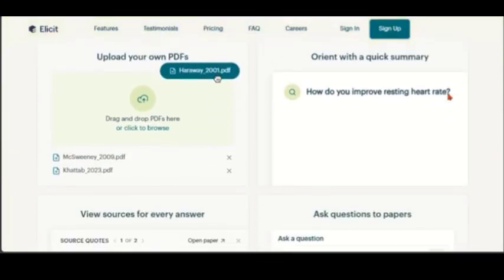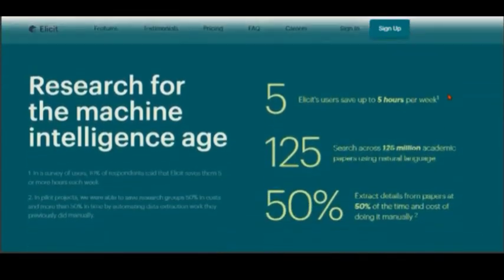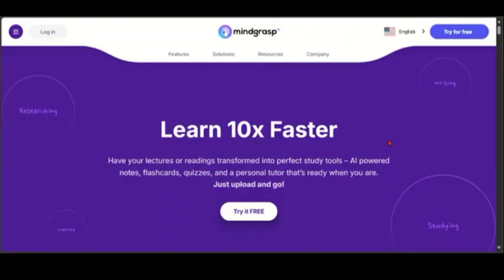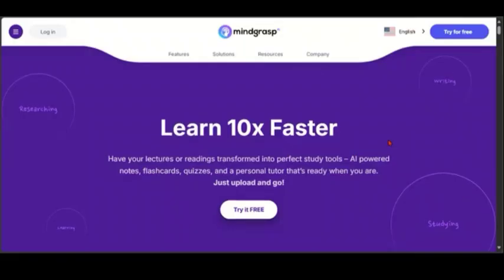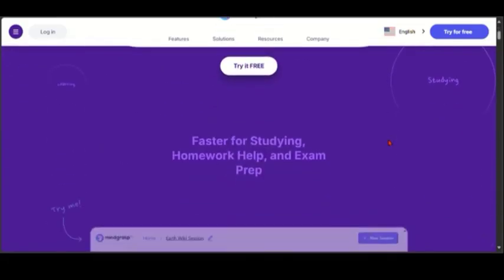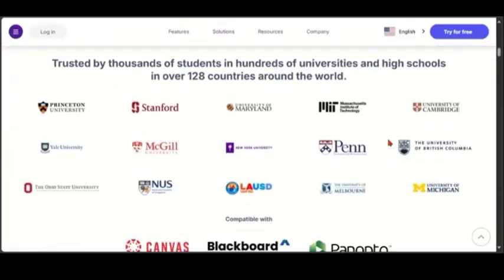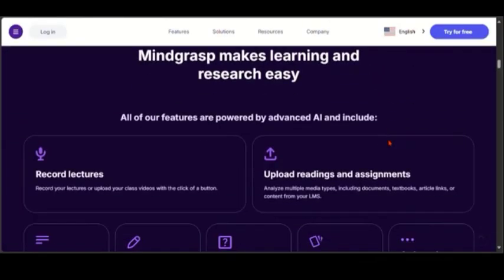When we look at the price, that is the pricing, Elicit AI has a free basic plan plus a premium plan, while Mindgrasp AI is subscription based. When we look at what they are best for, Elicit AI is best for students, finance analysts, and academic researchers, while Mindgrasp is best for learners, professionals, and exam preparation.